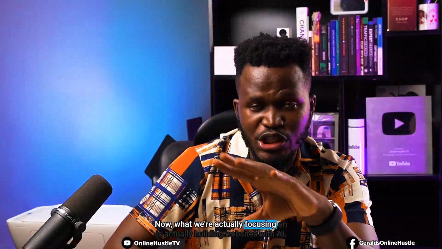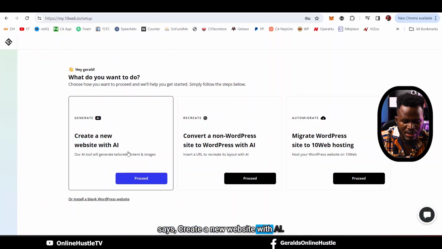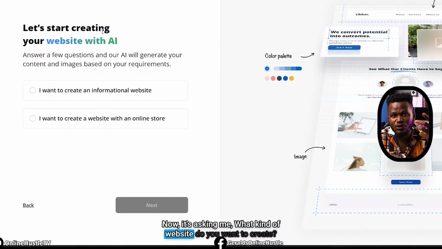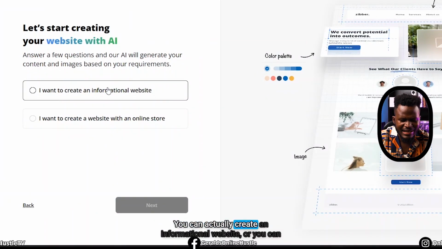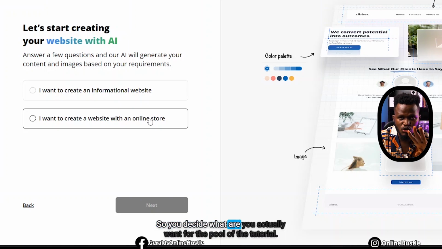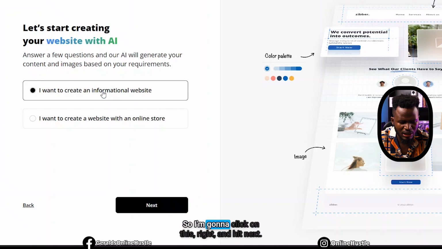Now, what we're actually focusing on is building a website with AI, which is why we're going to be focusing on this particular one right here that says create a new website with AI. So I'm going to hit proceed. Now it's asking me, what kind of website do you want to create? You can create an informational website, or you can create a website for an online store. So you decide what you actually want. For the purpose of this tutorial, we're going to be creating an informational website. So I'm going to click on this, right?